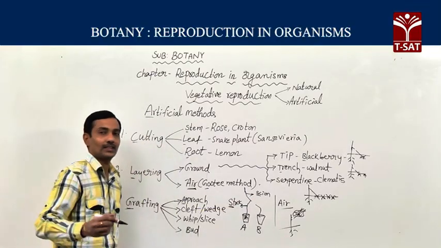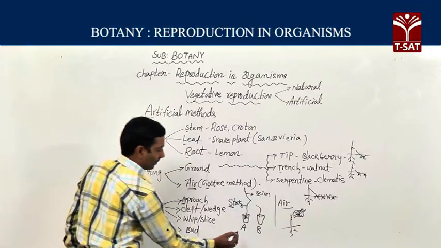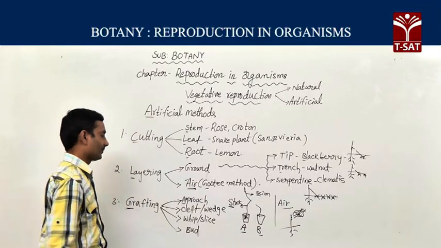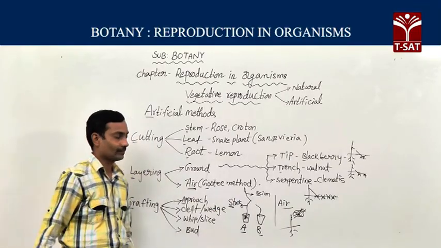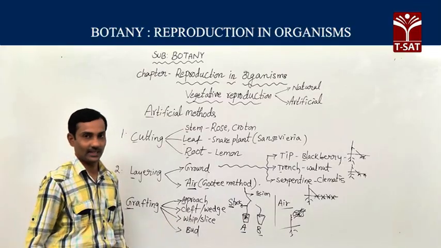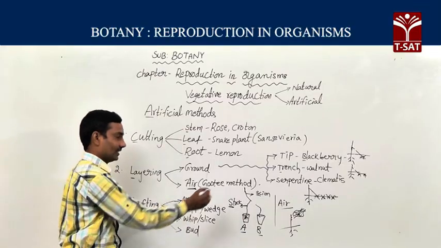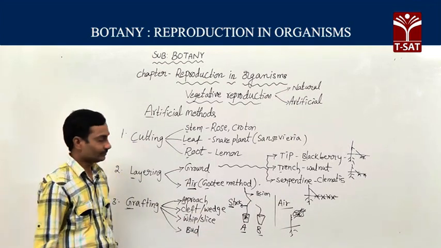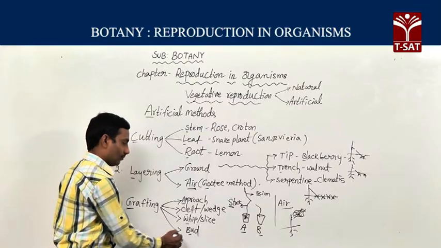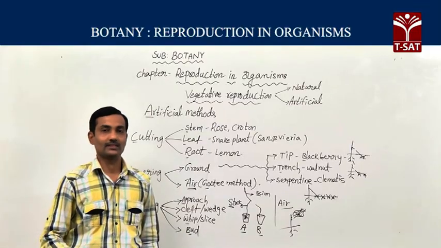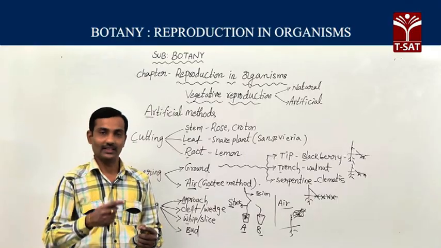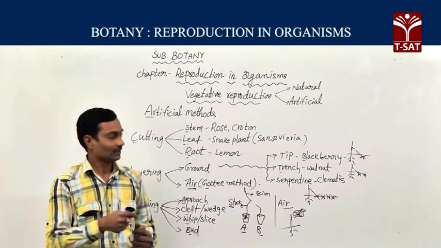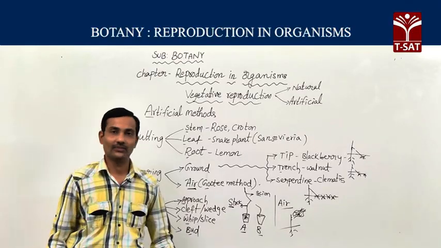So this plant exhibits both plant A and plant B's desirable characters in the grafted plant. Approach grafting is a simple method, as we discussed. Then cleft grafting, whip grafting, bud grafting, all these methods. The 2 parts, the rootstock and scion, are divided into these different types based on the shape and incision.